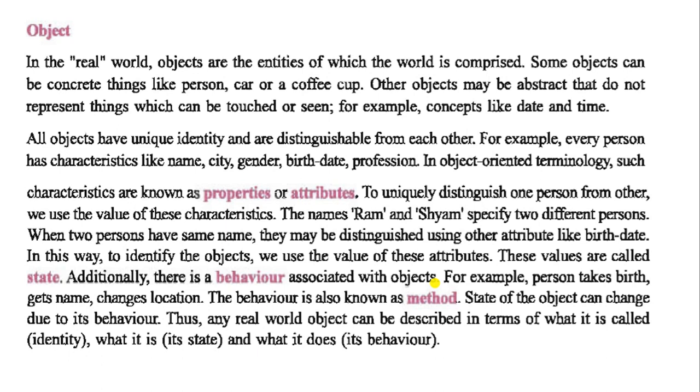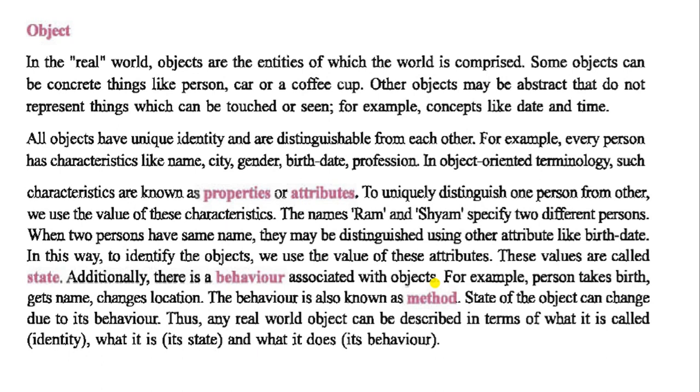So these are abstract objects. Previously we discussed concrete objects, which we can touch, like a person, car and coffee cup. Abstract objects we can't touch and can't see, for example date and time.